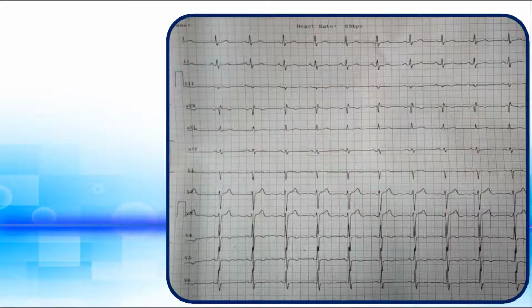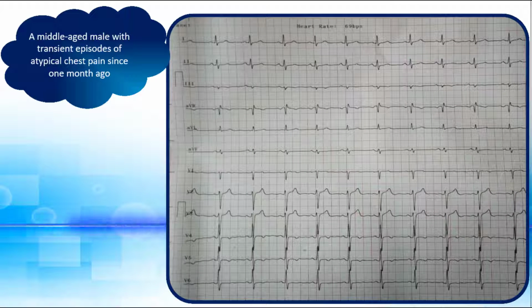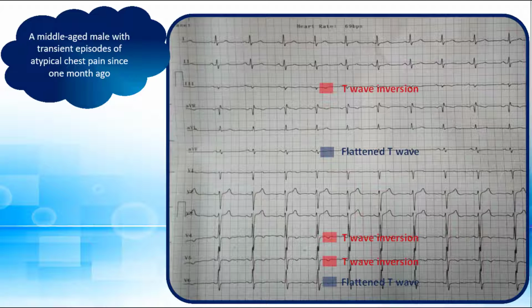This example displays a strip that belongs to a middle-aged male with transient episodes of atypical chest pain since 1 month ago. There are shallow T-wave inversions in left-sided precordial and inferior leads. So, we have nonspecific T-wave changes. This electrocardiogram can be a normal variant.